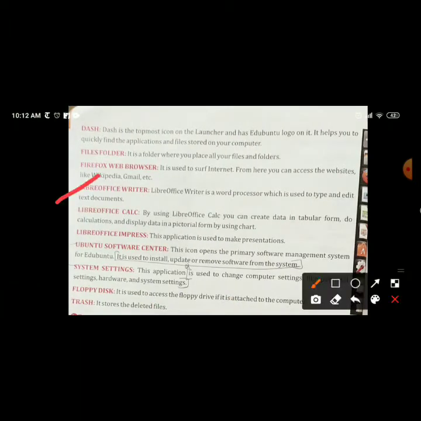Next is LibreOffice Writer. LibreOffice Writer is the word processor which is used to type and edit text documents. For the typing work and editing of text documents, you can use LibreOffice Writer. So the fourth one is LibreOffice Writer.